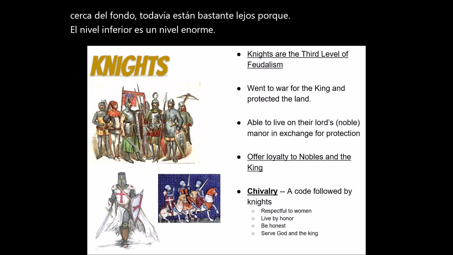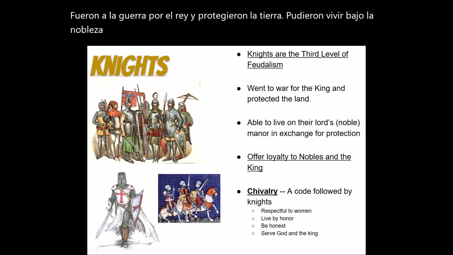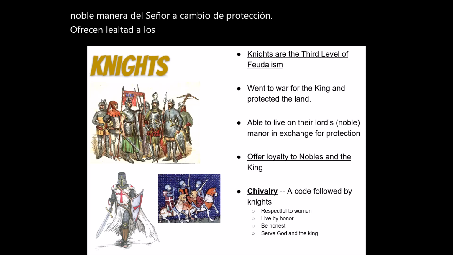They went to war for the king and protected the land. They were able to live on their lord's noble manor in exchange for protection. They offer loyalty to nobles and to the king. That is one power that a knight had.